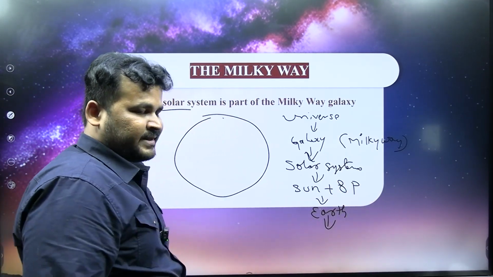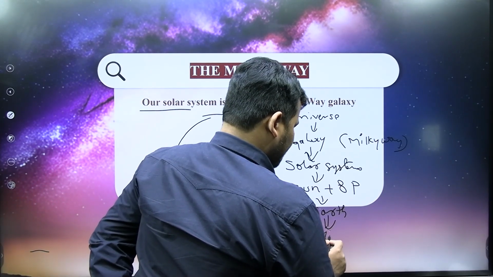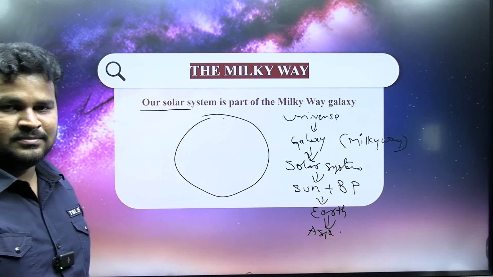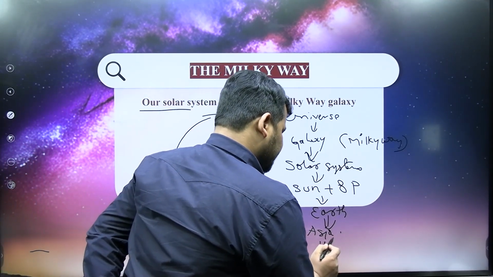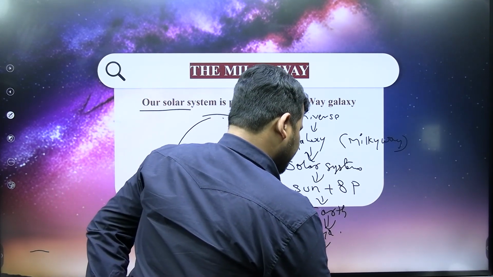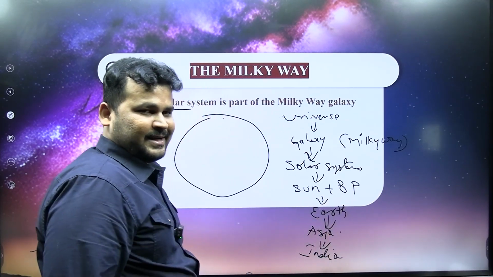Among the 7 continents, Asia is the one where we are living. In Asia there are many countries, and India is one of them.